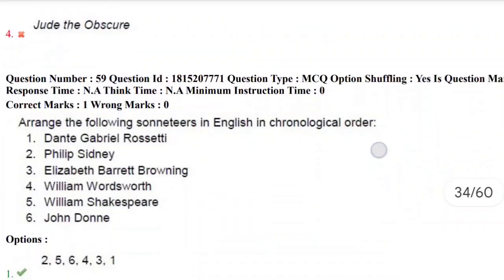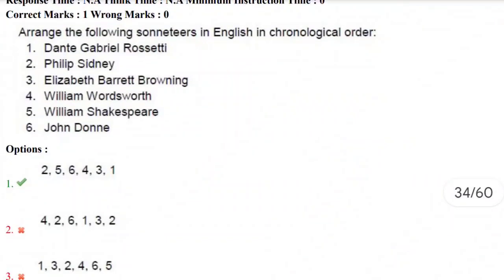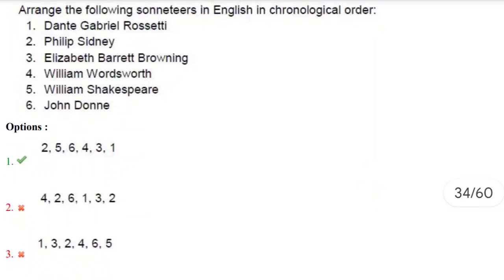Let's move towards the next question, the 59th question. Arrange the following sonneteers in English in chronological order. Sonneteers are nothing but the people who write sonnets, right? And we have the options: Dante Gabriel Rossetti, Philip Sidney, Elizabeth Barrett Browning, William Wordsworth, William Shakespeare, and John Donne.